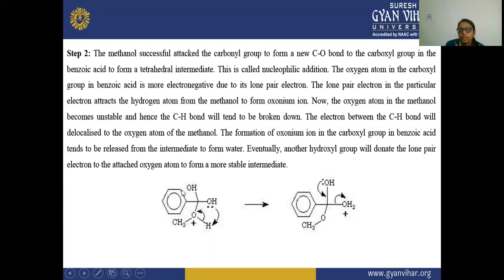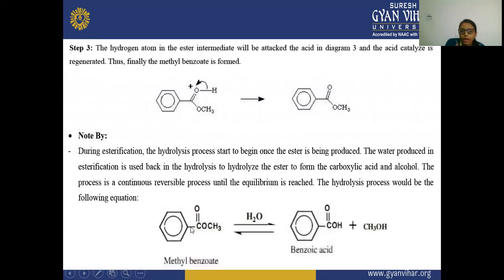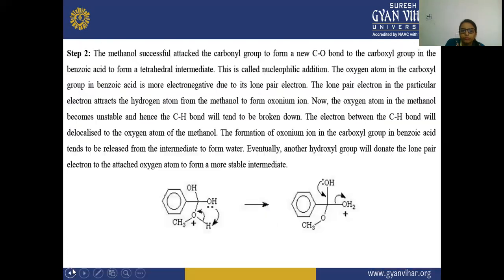Here you can see this hydrogen that was present in the methanol, and the oxygen atoms that are more electronegative, and this oxygen is also having a lone pair of electrons. After this hydrogen loses its electron to this electronegative oxygen, this hydrogen will go and attach to this OH because it is having a lone pair. That is why here this oxygen will get the positive charge.